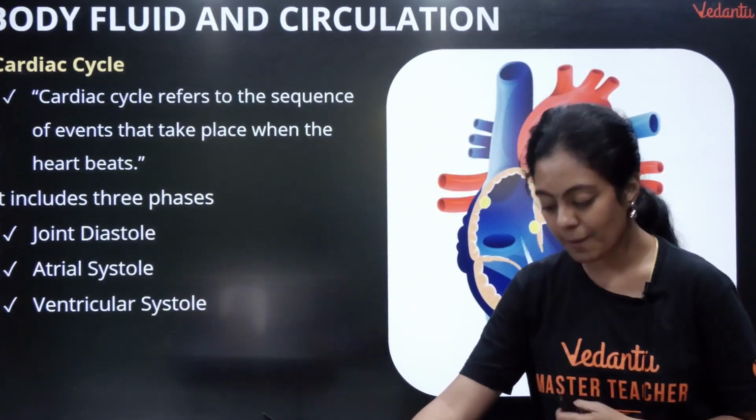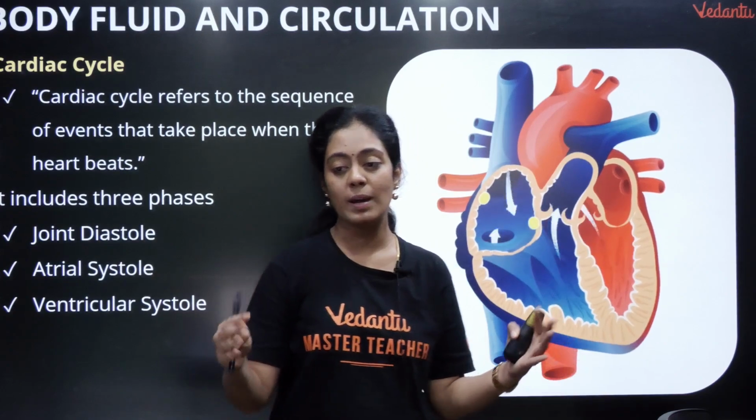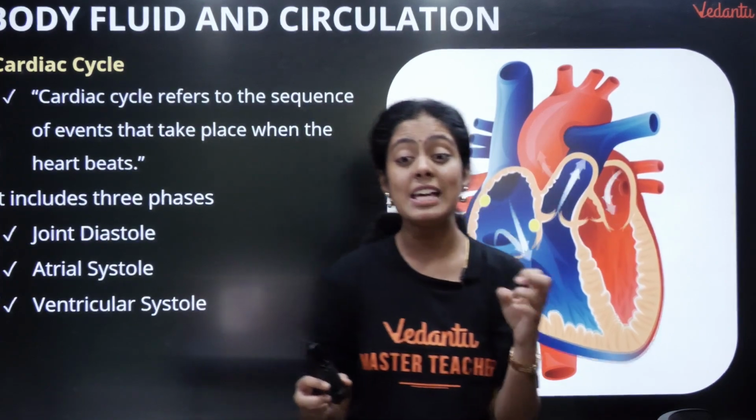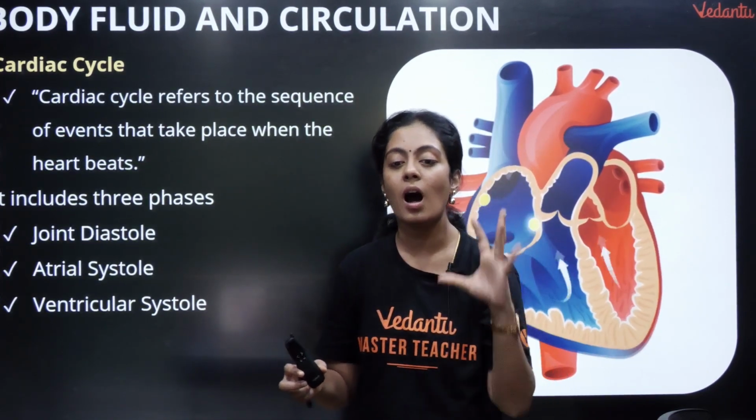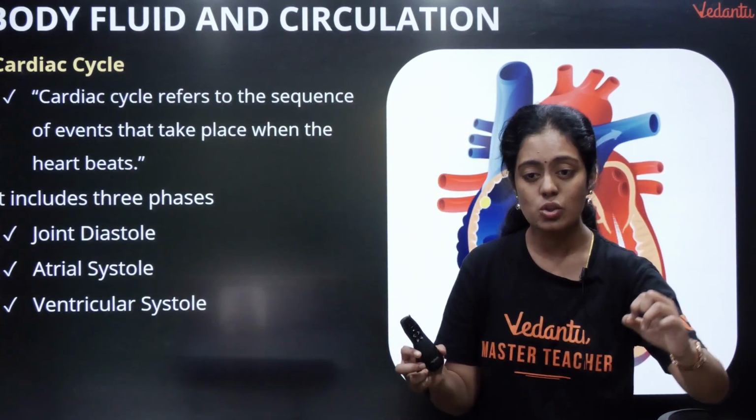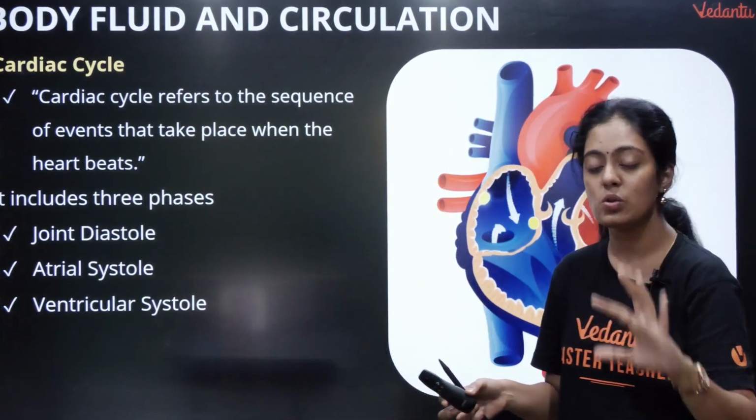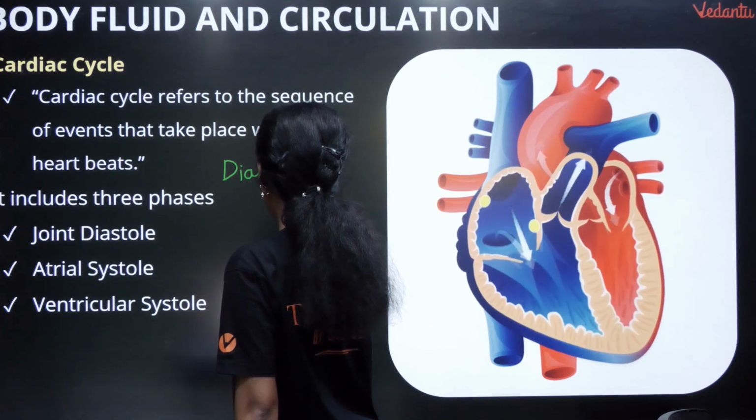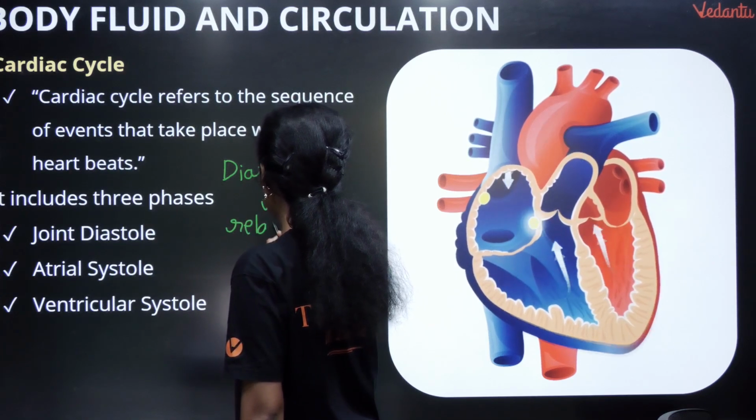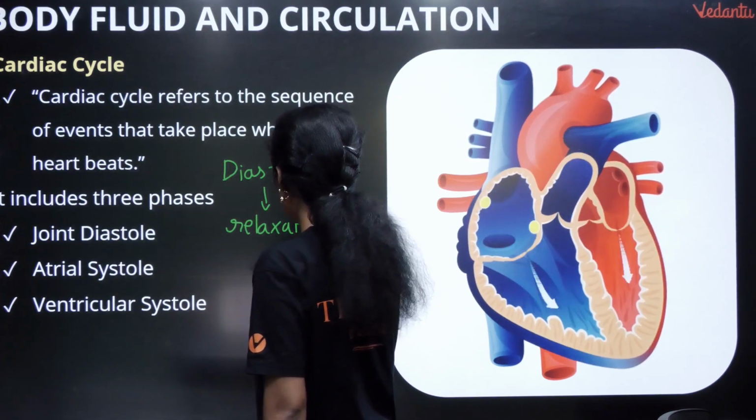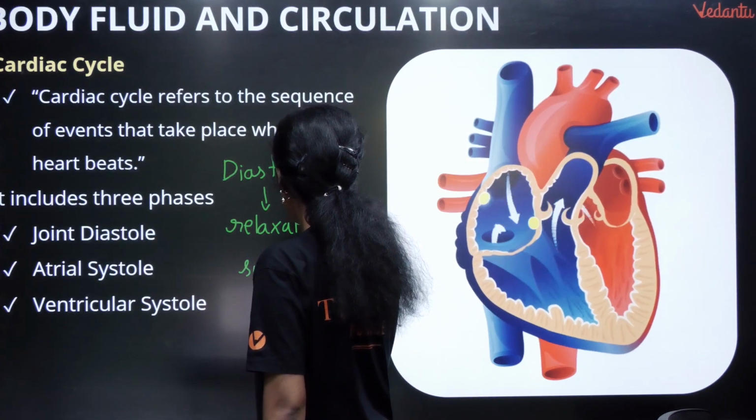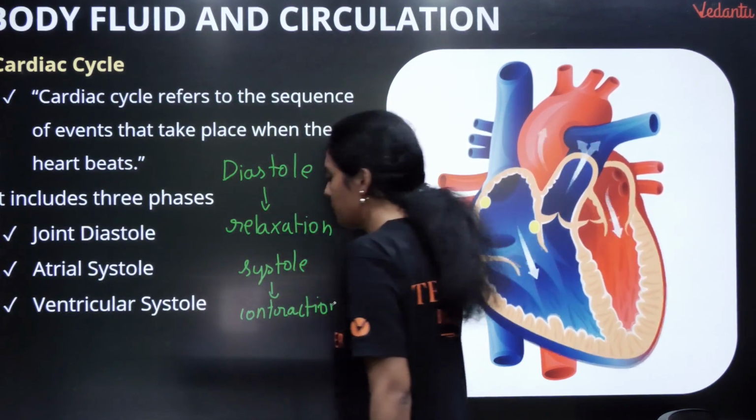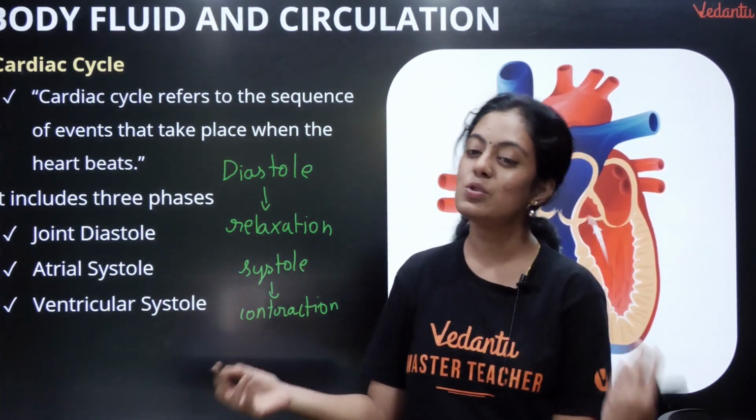Now we are going to look at the cardiac cycle. We are going on to a very important 5-mark question. What is the cardiac cycle? It refers to the sequence of events that takes place when the heart beats. It has joint diastole, atrial systole and ventricular systole. First, what is diastole? Diastole is relaxation. Put it in the chat section, comment section, everyone. Systole is contraction. Very important: diastole is relaxation, systole is contraction.